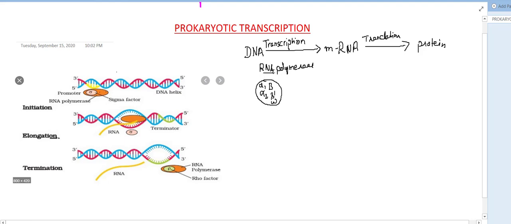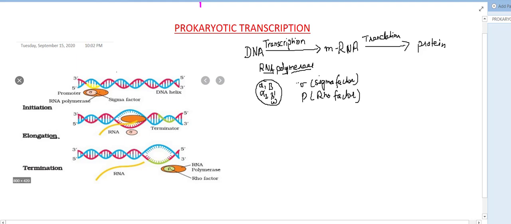This RNA polymerase alone cannot do the whole process of transcription, so it requires two other factors. One is the sigma factor, and the other one is the rho factor. These two factors attach themselves to the RNA polymerase for a transient, very short period.